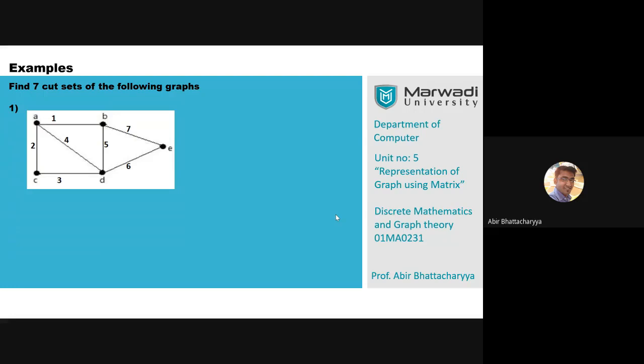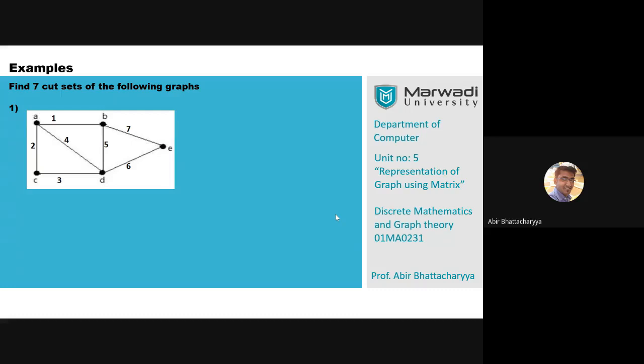Subham says 1-2. What is this, Subham? I didn't get it. What is this? 1-2 is wrong actually. Okay, it's 2-3. 2-3 is correct, but it's not 1-2. 1-2 is wrong. 1-4-2 is correct.